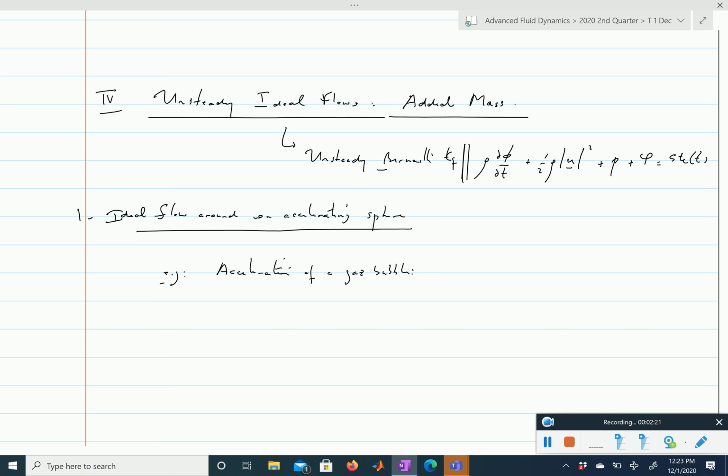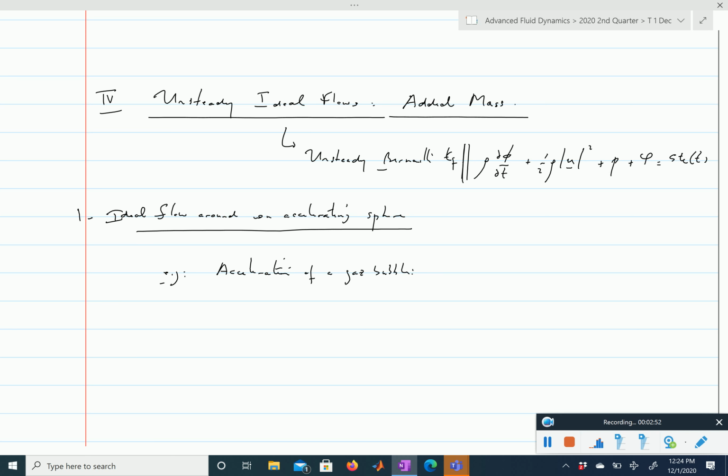If the gas bubble is small enough, it will remain spherical, and the velocity of the gas bubble, initially at least, is going to change. If you're thinking about the frame of reference of the gas bubble, that is like thinking about the incoming velocity, which is increasing. So it is not a steady flow, simply because the velocity of the bubble is changing with time.